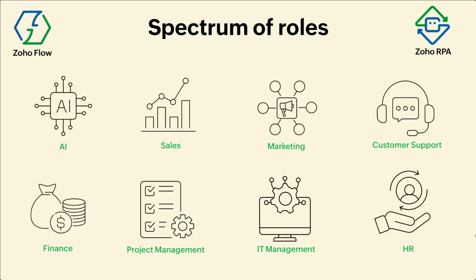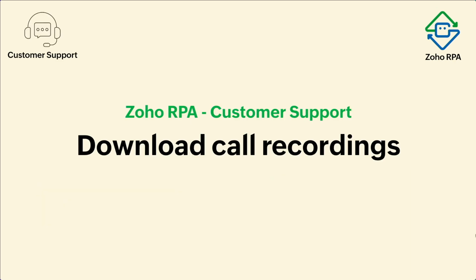So these are quick examples for sales. Customer service, which is customer support. Two examples here again. In customer support for RPA, what we are trying to showcase here is different agents. Your support agents may work in different time zones, and all the calls that they take, call recordings may be in the software that is available. You may want to download that and store it in a place. This is just an example that I'm talking about.